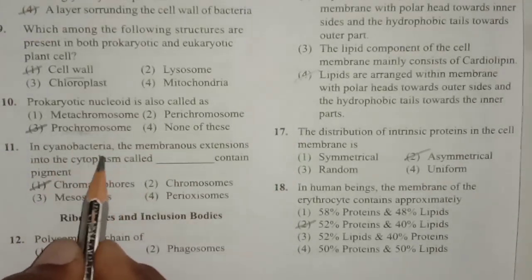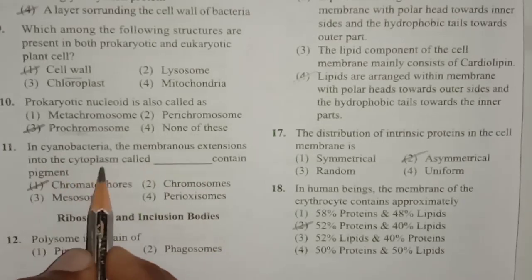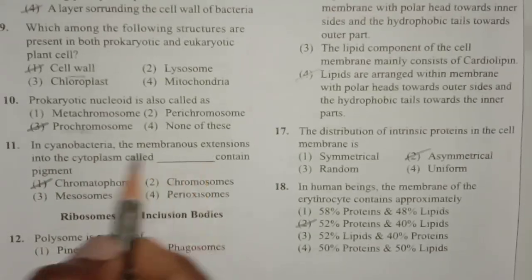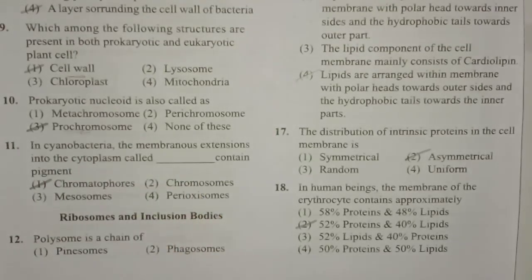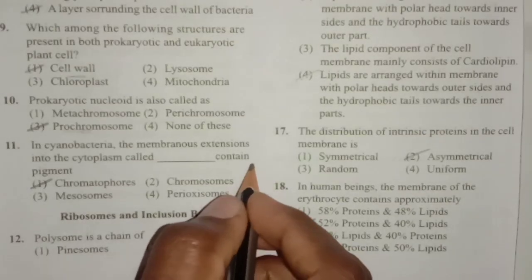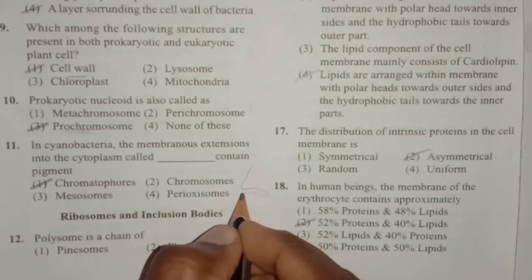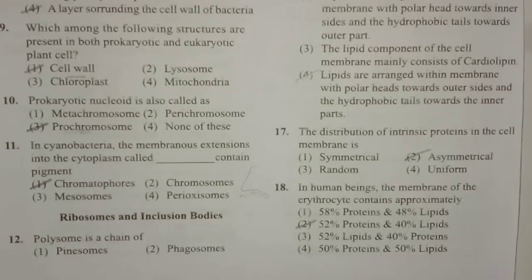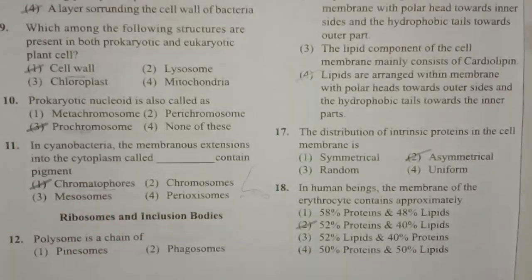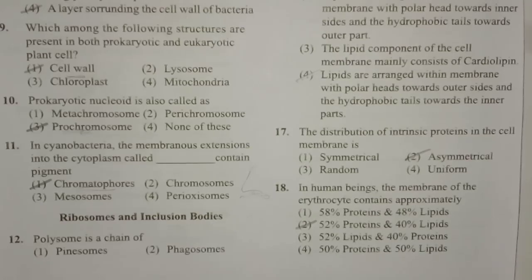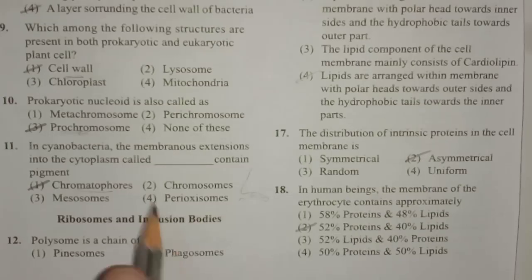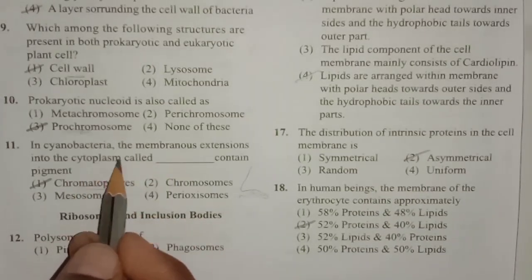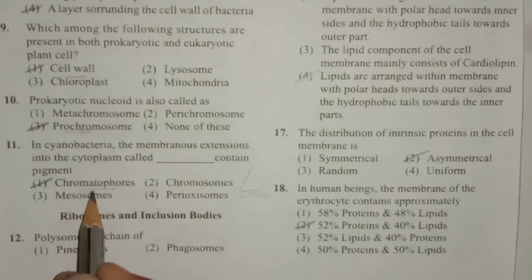Next one, in cyanobacteria, the membranous extensions into the cytoplasm are called dash and they contain pigment. In cyanobacteria, we can find membranous extensions into the cytoplasm, and these extensions usually contain pigments. So they are called chromatophores. For example, in bacteria, the inward folding of the plasma membrane is called a mesosome, which helps in respiration. Similarly, in cyanobacteria, there are membranous extensions into the cytoplasm containing pigments, that is chromatophores.